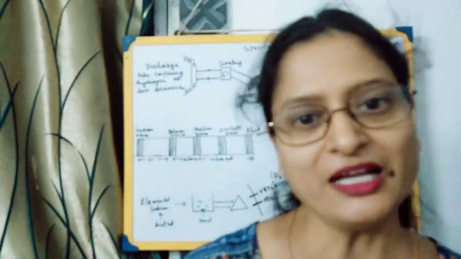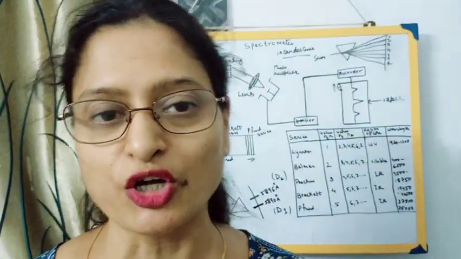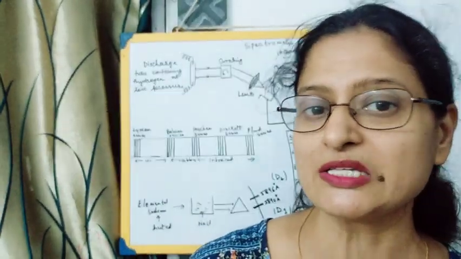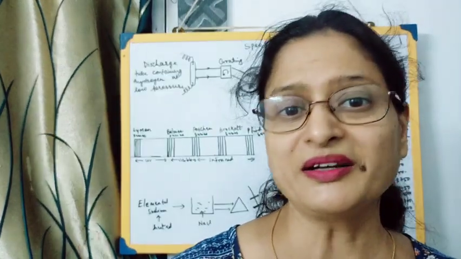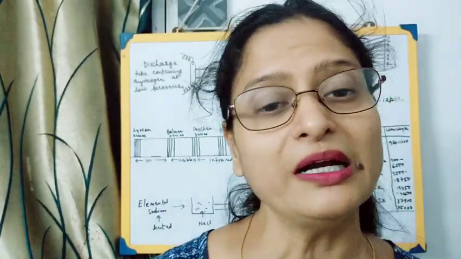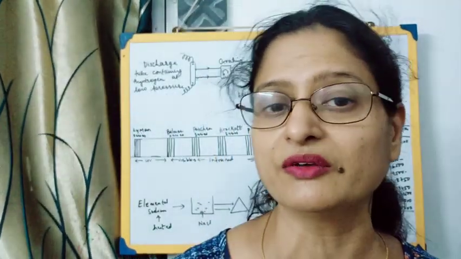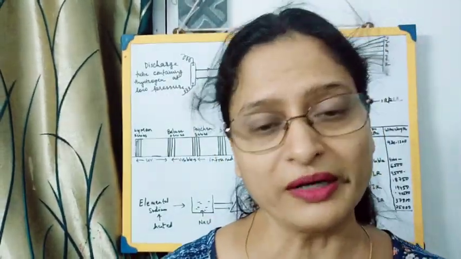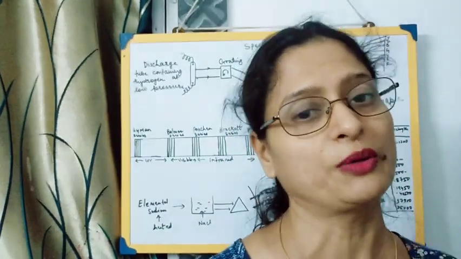Students, once again today we begin with the next part of the chapter. Today we'll be studying in detail about the atomic spectrum. In the previous class we have studied what we mean by spectrum, that is, the arrangement of different lines according to different wavelengths or frequencies. Now we'll proceed further with the atomic spectrum.